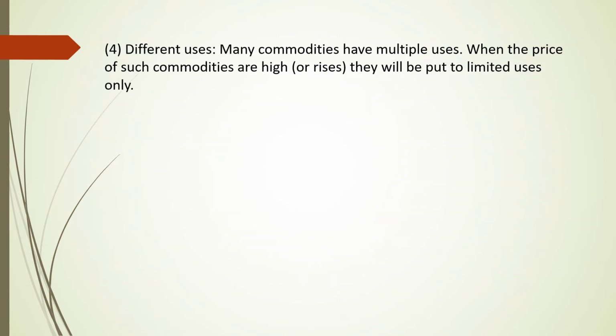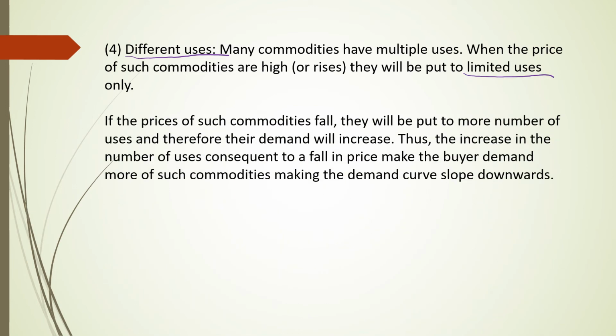Next one is different uses. If a commodity has multiple uses, then when the price increases, they will use it for limited purposes. When the price falls, then they use it for a larger number of uses. Therefore, when the price falls, demand will increase. Take the example of milk. When the price of milk is high, they use it for making buttermilk, tea, coffee, that's it.